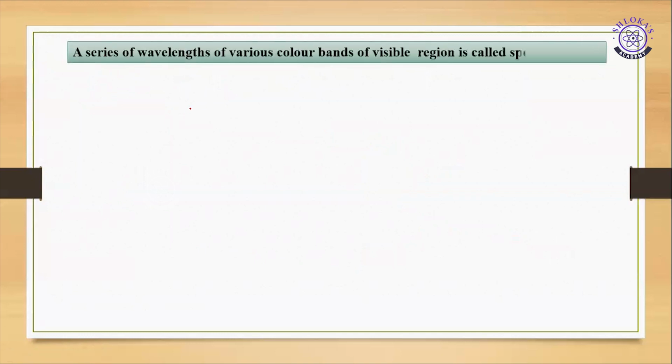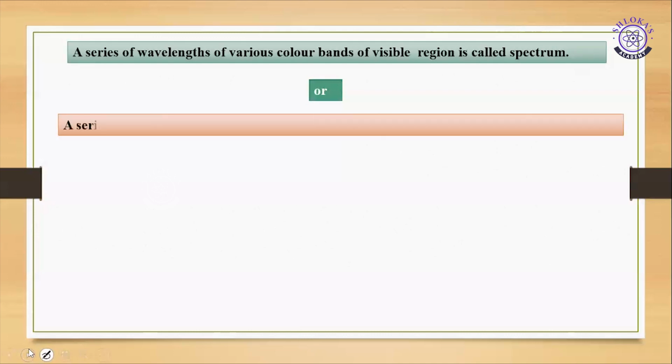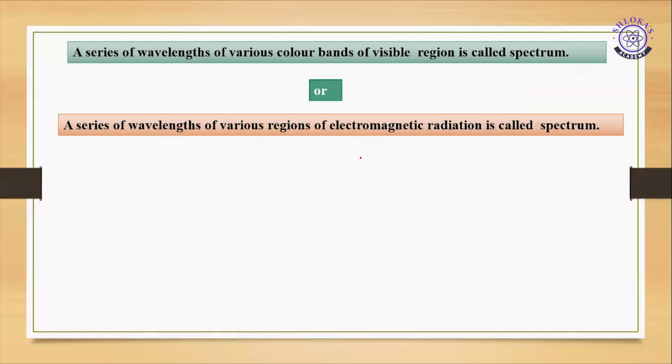First, what is the electromagnetic spectrum? A series of wavelengths of the various color bands of the visible region is called a spectrum, right? A series of wavelengths or various regions of electromagnetic radiation is called a spectrum. For example, I have four radiations: 1, 2, 3, 4. If I arrange these four radiations either in increasing order of their wavelength or in decreasing order of their frequency, then I can call it a spectrum.